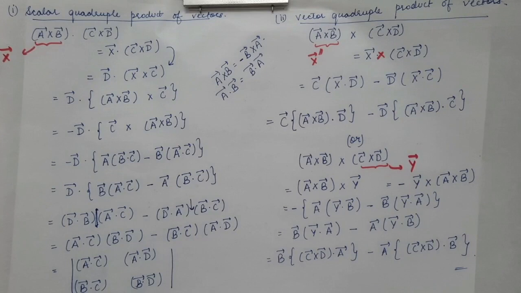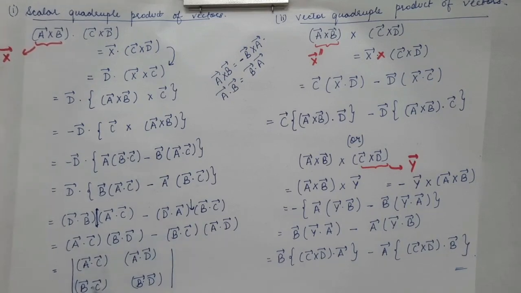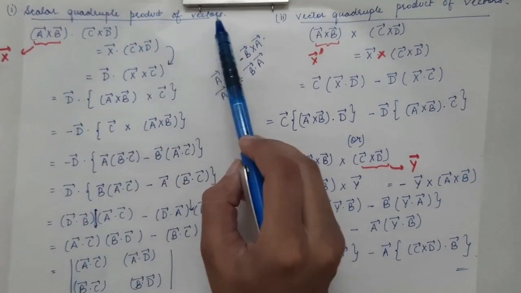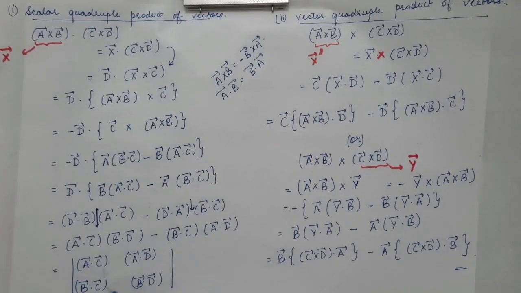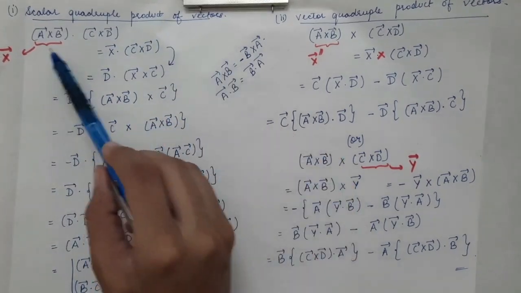So this can simply be written in the form of a determinant. So this is a dot c times b dot d minus b dot c times a dot d. So the scalar quadruple product of vectors a, b, c, d can be written in the form of this determinant. So when you solve this determinant, you will get the scalar quadruple product of these four vectors.